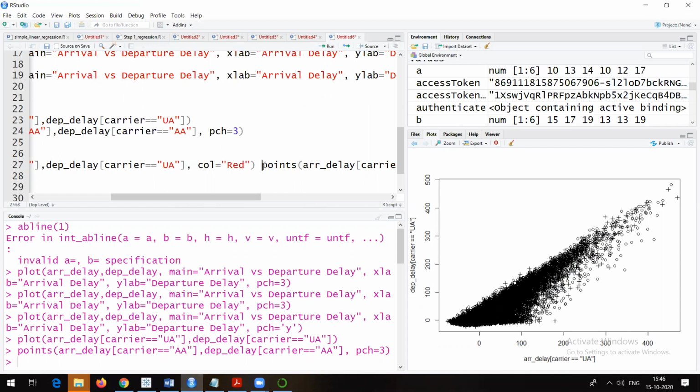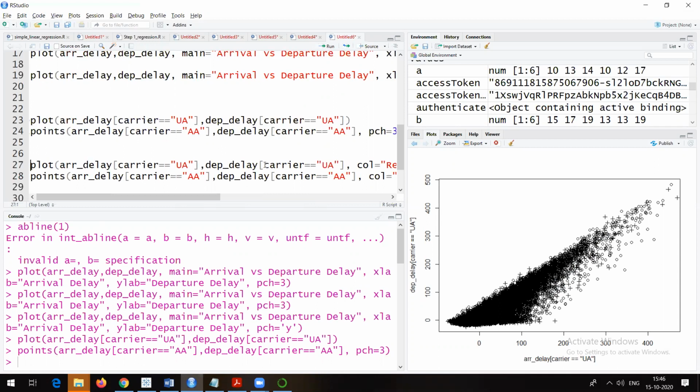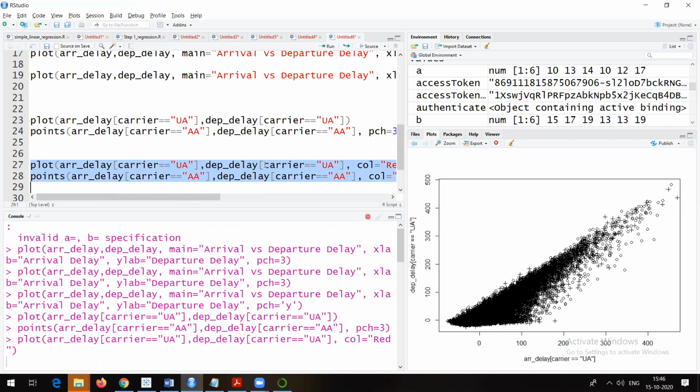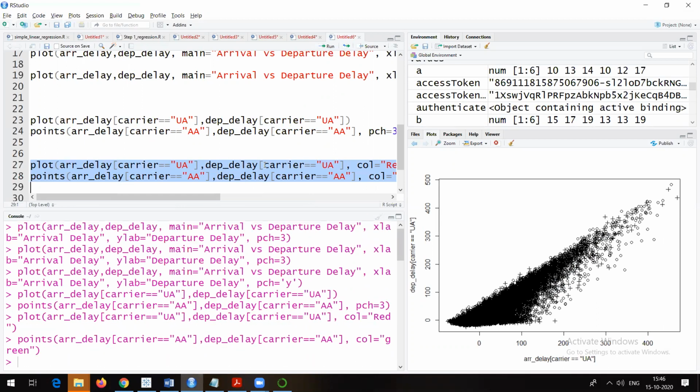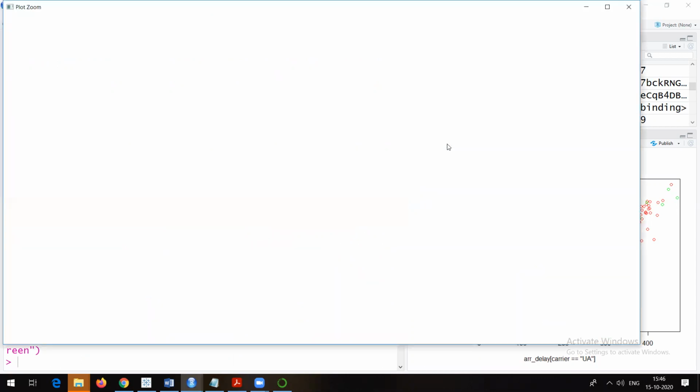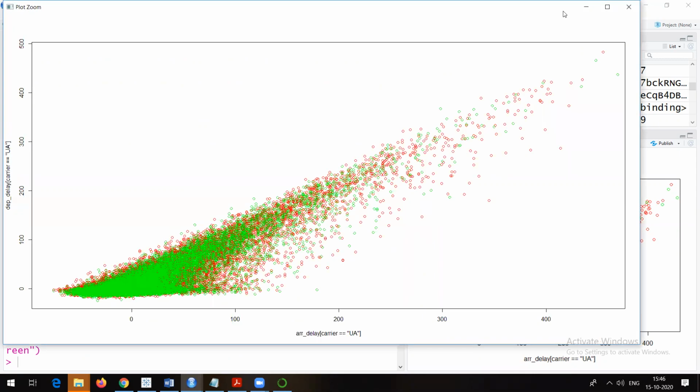Right? So if I go here and run these commands at once with control enter, now you'll be able to see the same output but in different colors, red and green. So red is for UA and the green color is for AA. Again, it will take time, but it will come. Yes, this is something you will be able to see. You have a lot of choices in R and Python actually. Even as I told you, you can have an interactive diagram also.